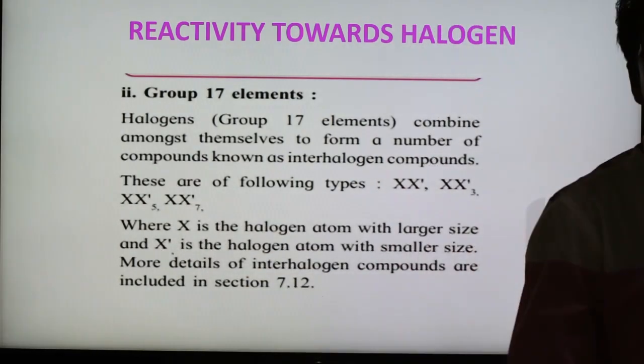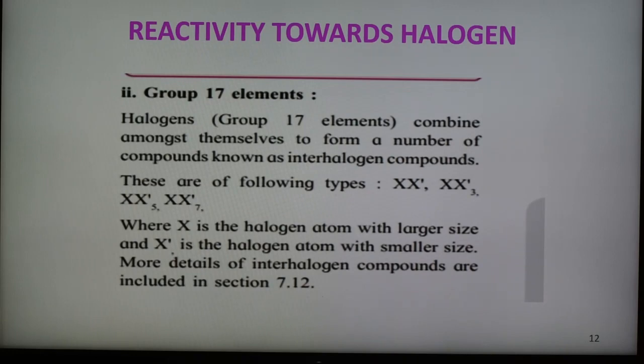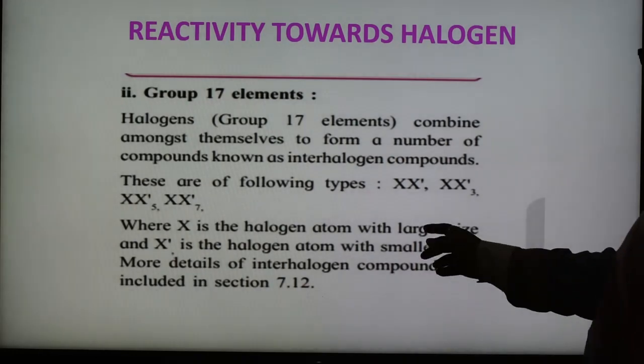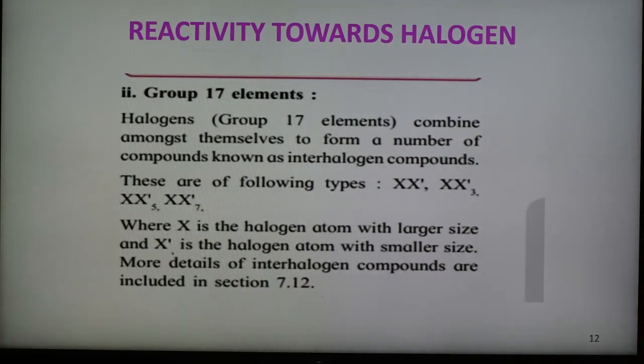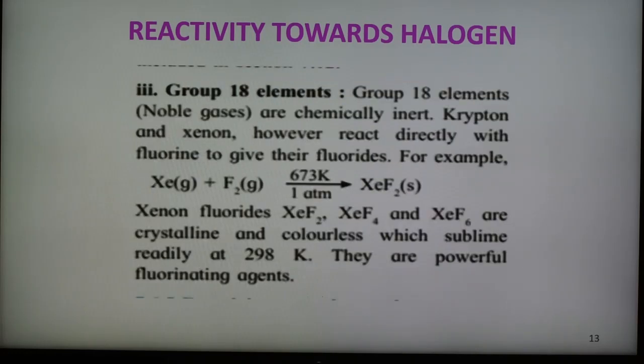So this is IF7. So these are examples of these different types, where X is the halogen atom with a larger size, and X' is the halogen atom with a smaller size. Smaller size means smaller atomic number. More details of interhalogen compounds are also given in the next slide.